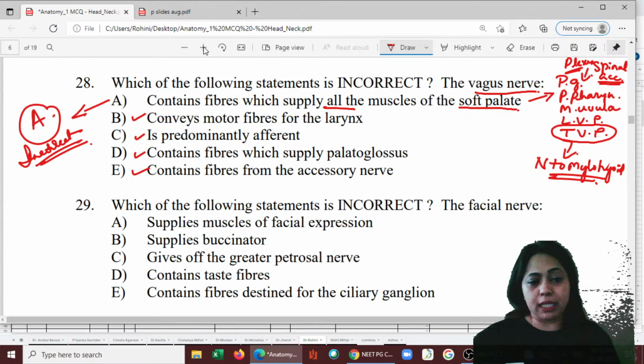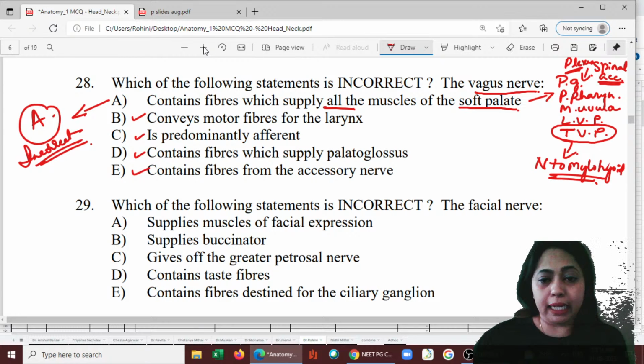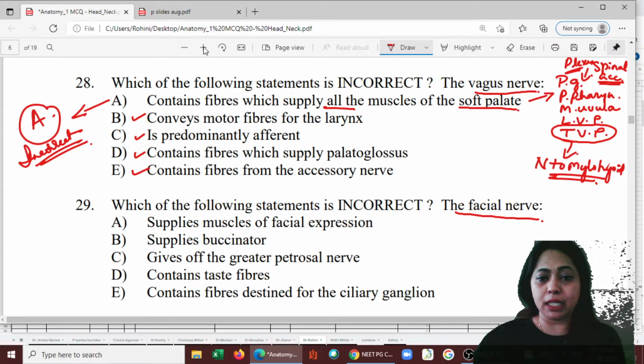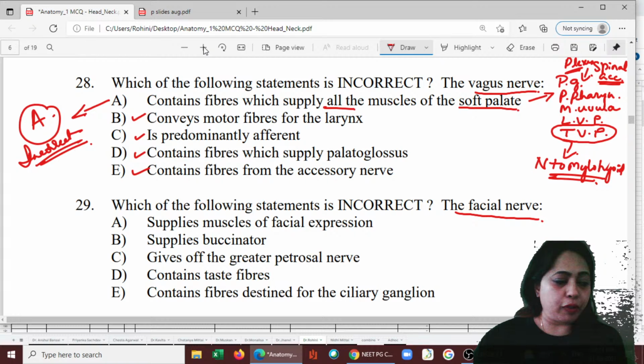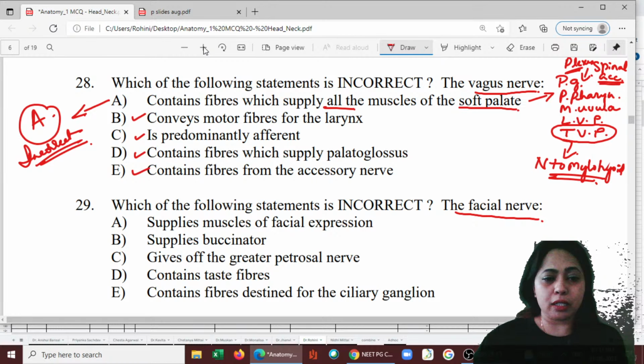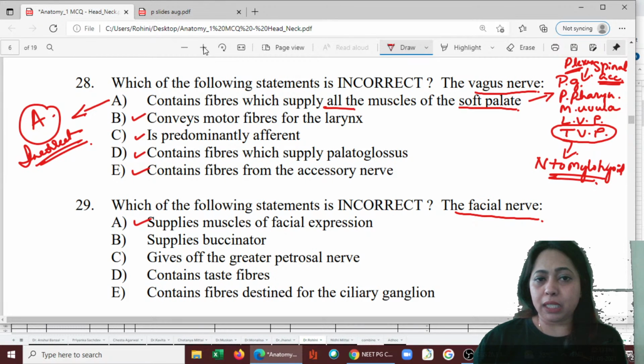Which of the following statements is incorrect here? The facial nerve. So facial nerve is the keyword. In this, we have to pick which one is incorrect. Now, facial nerve supplies muscles of facial expression. We all know that it supplies. So this is the correct statement. It supplies buccinator. Yes, it supplies.